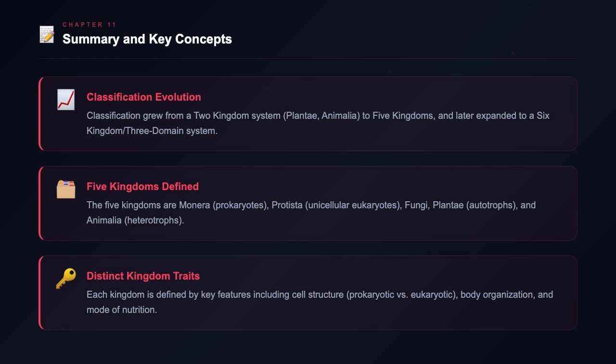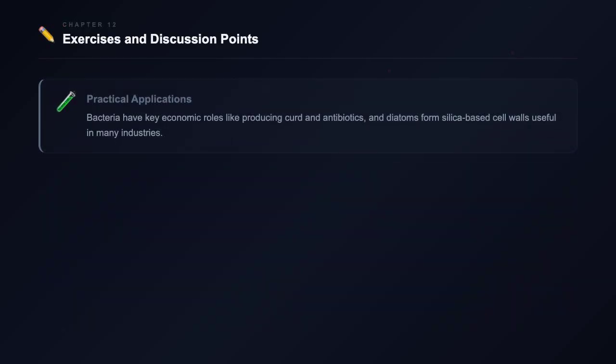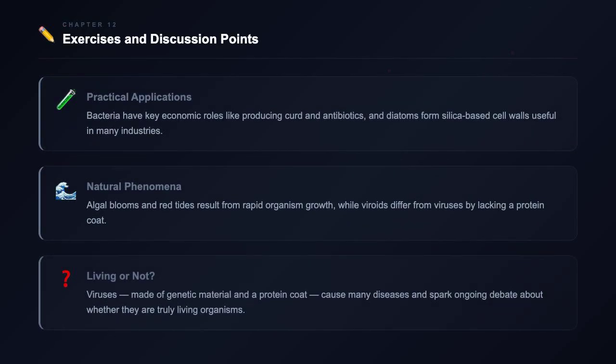The kingdoms are Monera, with prokaryotic organisms like bacteria; Protista, with eukaryotic, mostly unicellular organisms; Fungi, with eukaryotic, mostly multicellular organisms; Plantae, with eukaryotic, multicellular, autotrophic organisms; and Animalia, with eukaryotic, multicellular, heterotrophic organisms. Each kingdom has distinct characteristics, such as cell structure and nutrition methods. Classification systems have changed over time, helping us understand how life is organized.